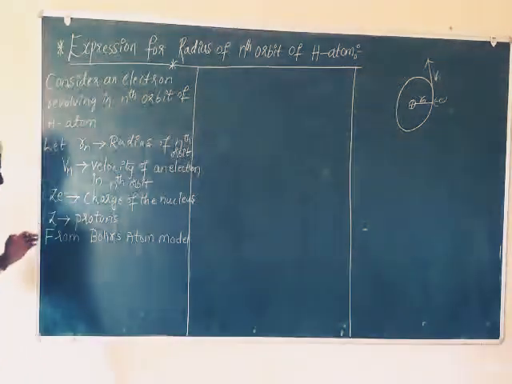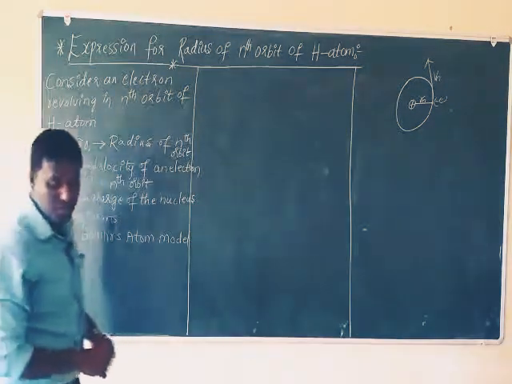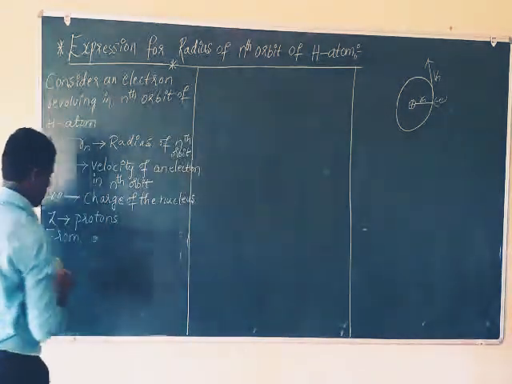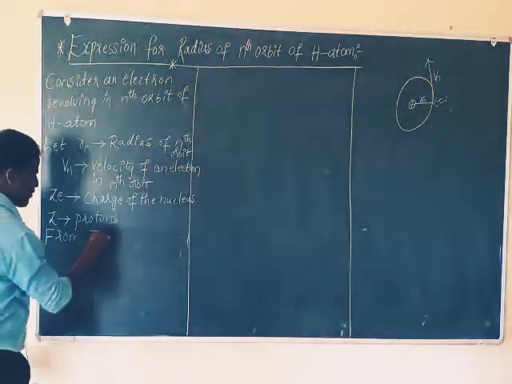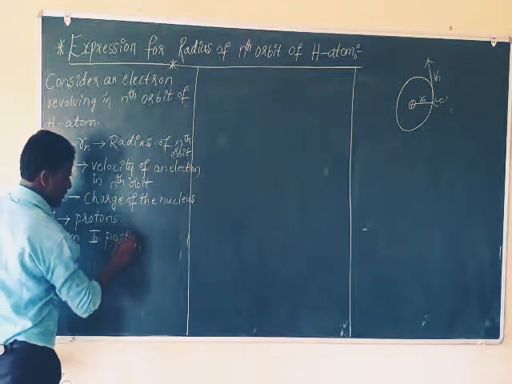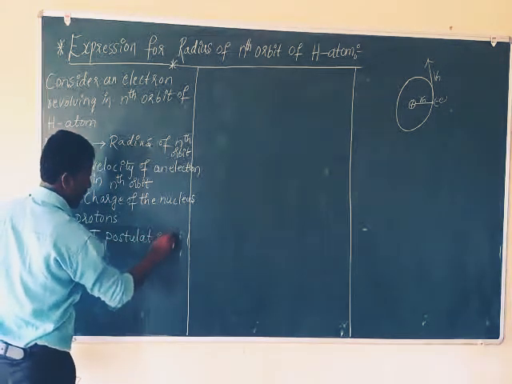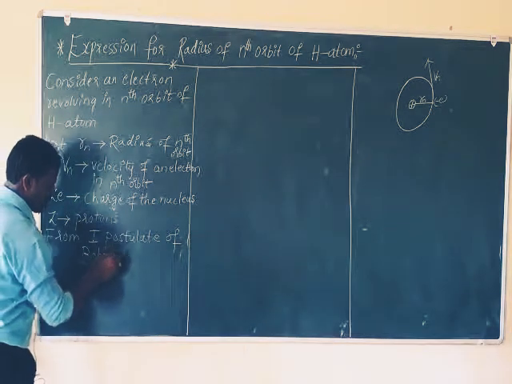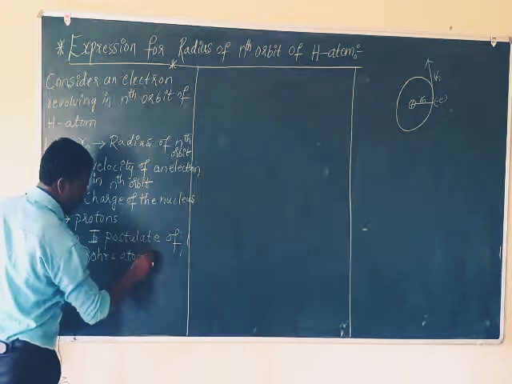So here, we can write from the first postulate of Bohr's atom model.